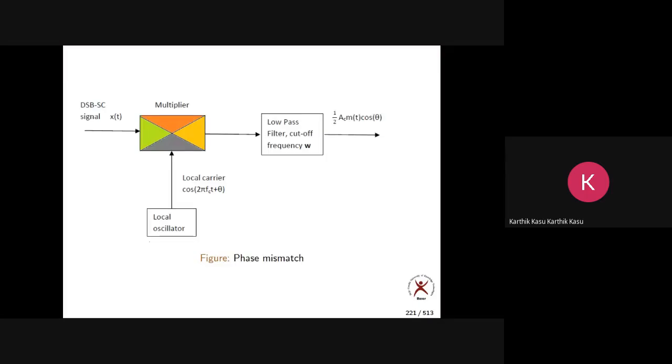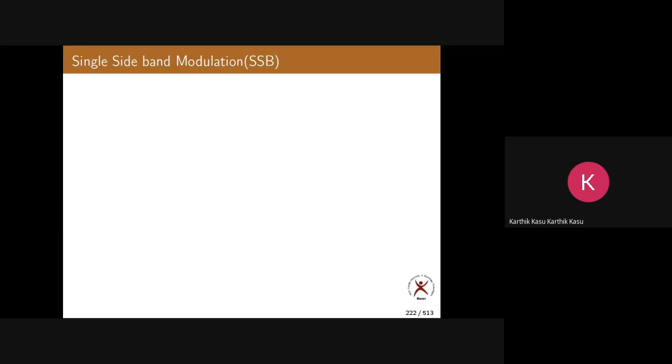So that is about DSBSC. We have seen DSBSC modulation, demodulation, spectrum, power efficiency, bandwidth, all those things. Now, what is the problem in this scheme? We have two sidebands which have identical information, the same information. So we are unnecessarily transmitting two sidebands. If they have the same information, it is enough to transmit one sideband.